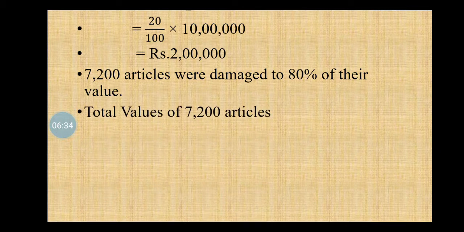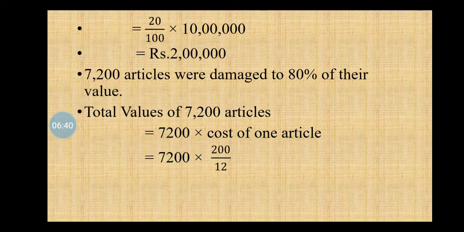Total value of 7,200 articles equals 7,200 into cost of one article, so 7,200 into 200 upon 12, which equals rupees 1,20,000.